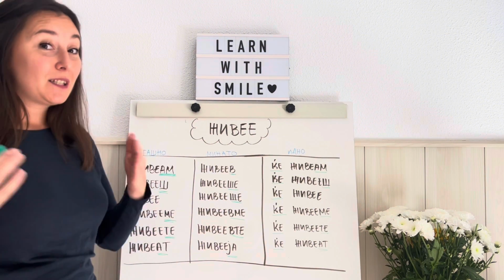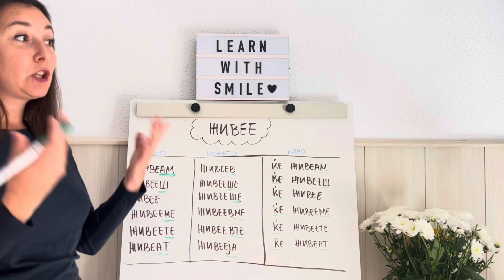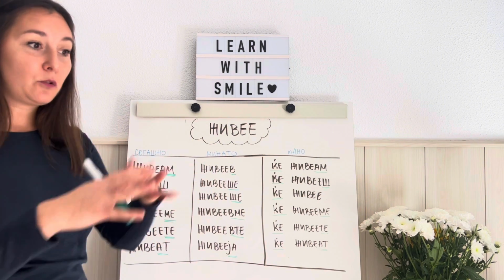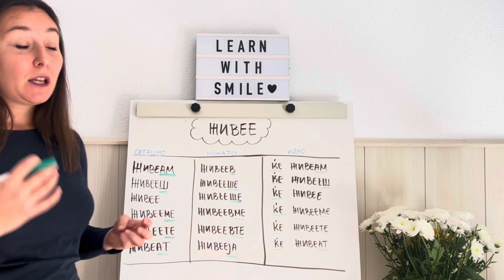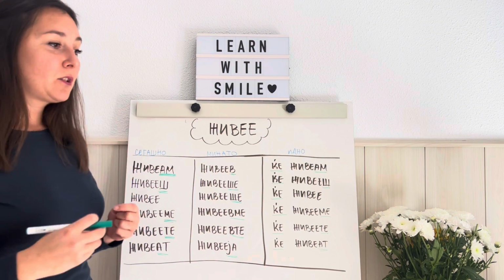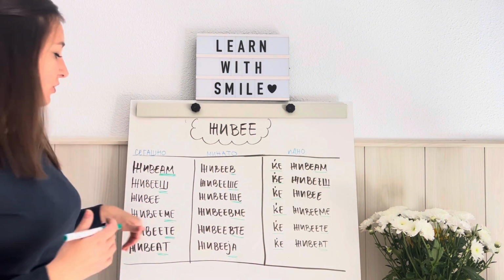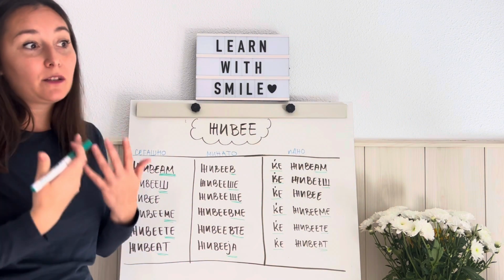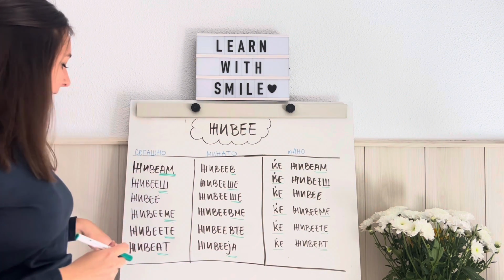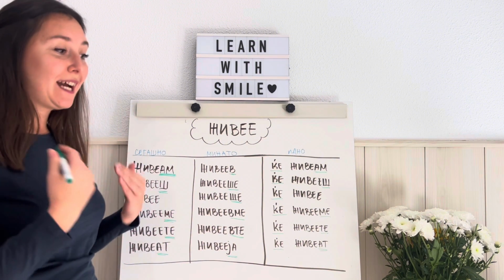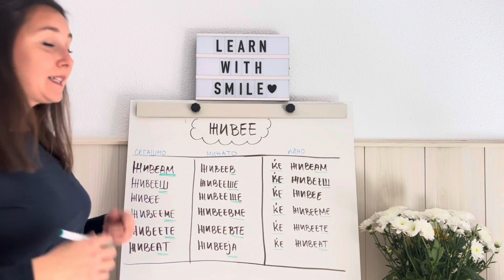ЖИВЕЕте means you live, and by saying you live, I mean second person plural, like a group of people, or maybe if we talk to a person in a formal way, okay? So also I could use ЖИВЕЕте to one person when I talk to one person, but if I talk in a formal way. And the third person plural is ЖИВЕЕат. ЖИВЕЕат means they live.